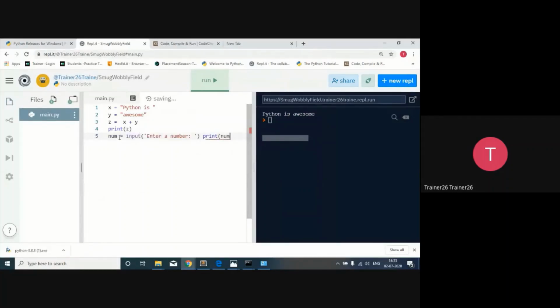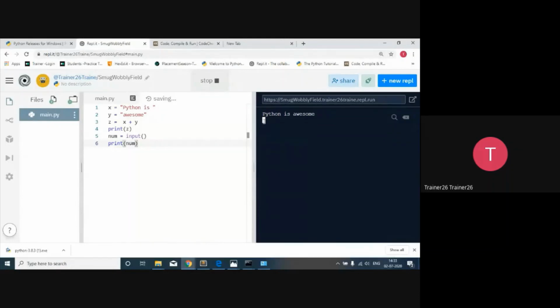So I'm going to use one variable name as num, and I will call the input. And inside the input, even if you don't give anything here, it's still going to take the input. So first we'll not write anything inside the input, and we try to take it and print it on the monitor. So up to here, the code will print Python is awesome. Then after that it will wait for input. So now it's going to say Python is awesome and it's waiting for input.